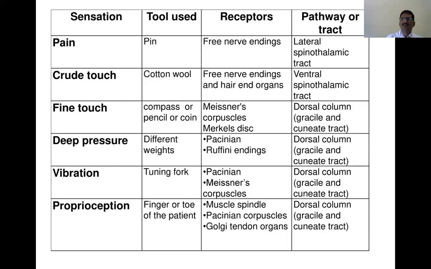Suppose we read the pathway for these sensations, that will help you to identify probably where there is a lesion and which segment is being affected, for which you should know about the dermatomes, their location, and which nerve supplies which part of the body. By carefully knowing this basic information and carefully doing this examination, we'll be able to identify whether there is any sensory loss or not, and if any sensory loss is there, you can easily locate where it is. That is the purpose of this particular practical.